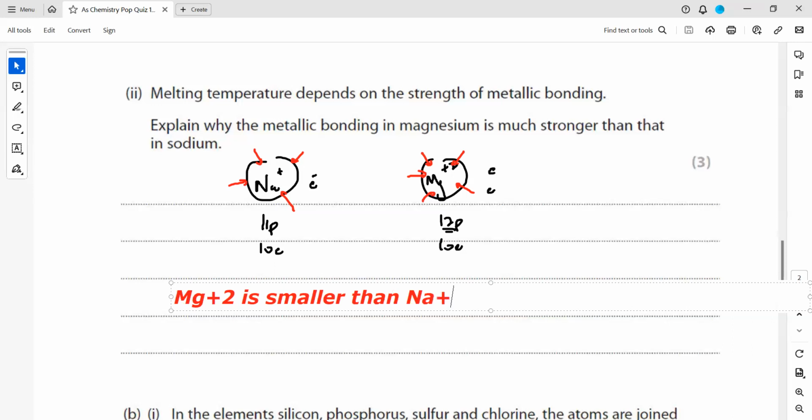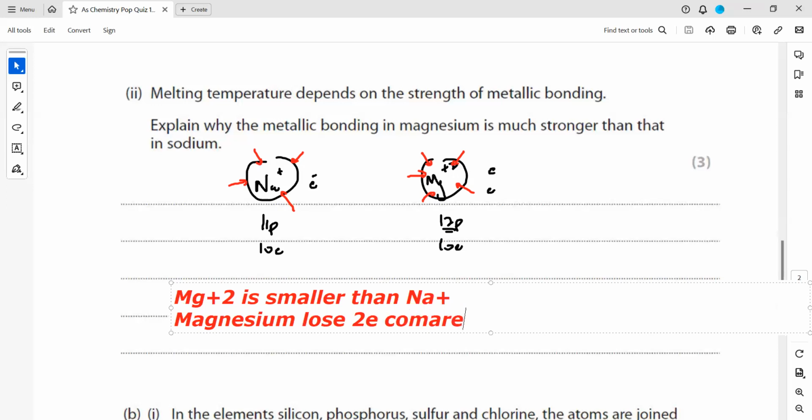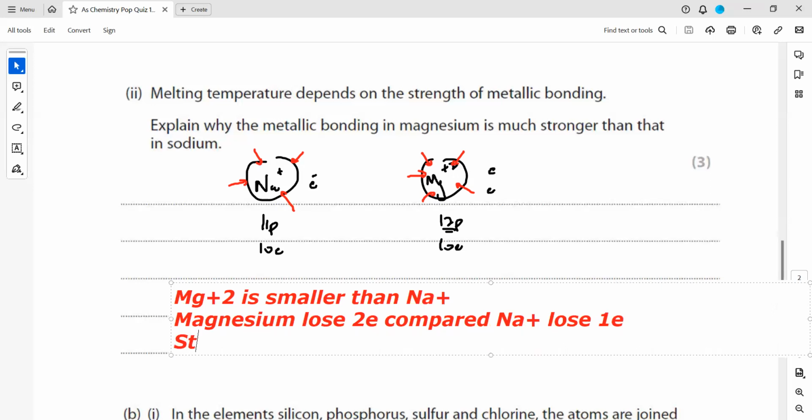The second point is that magnesium loses 2 electrons compared to Na, which loses 1 electron. And magnesium 2+ has a greater nuclear charge.